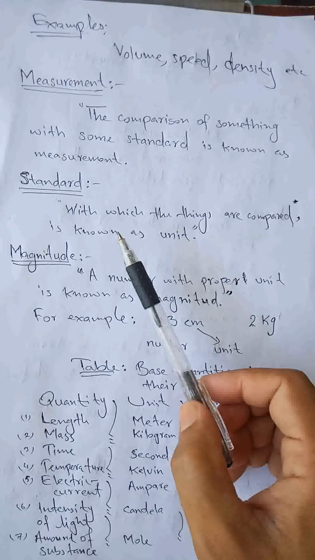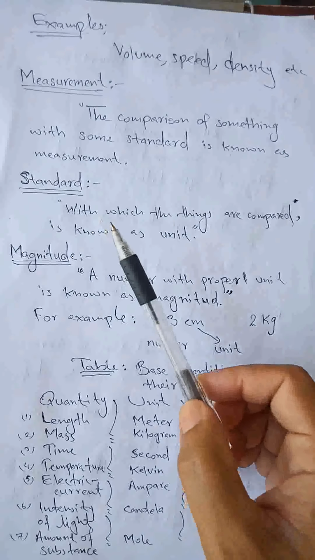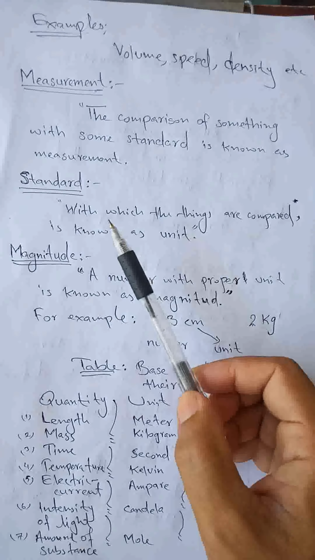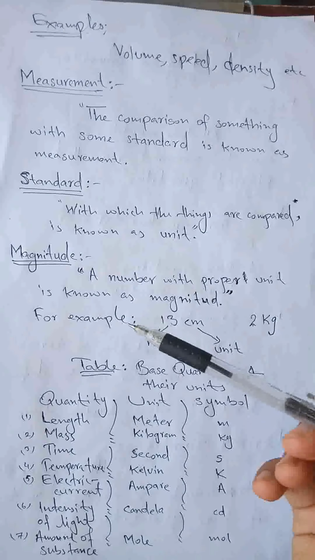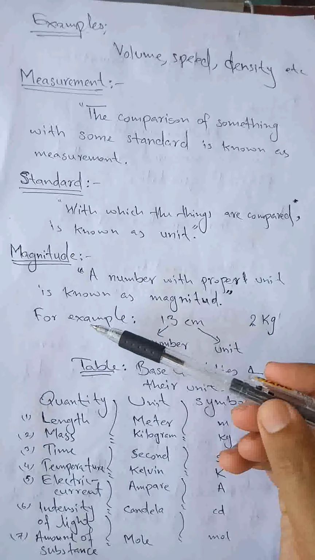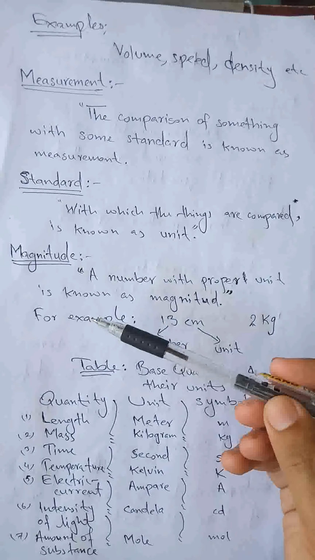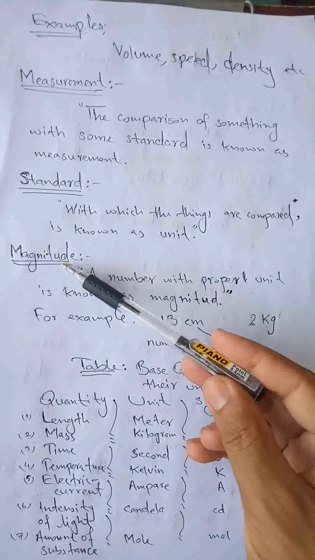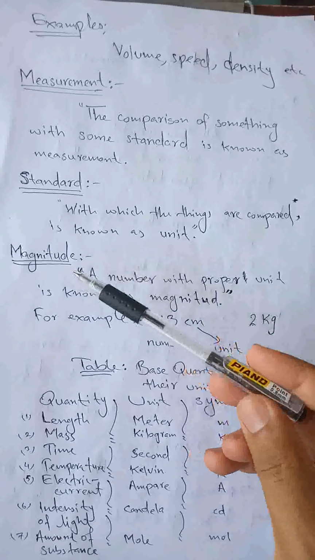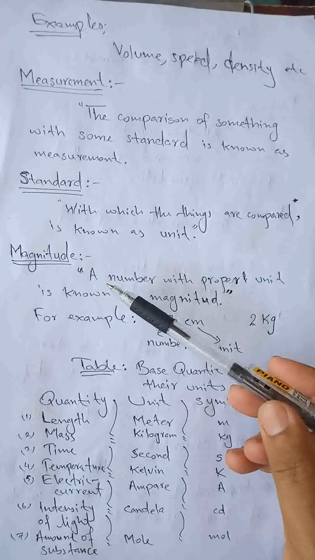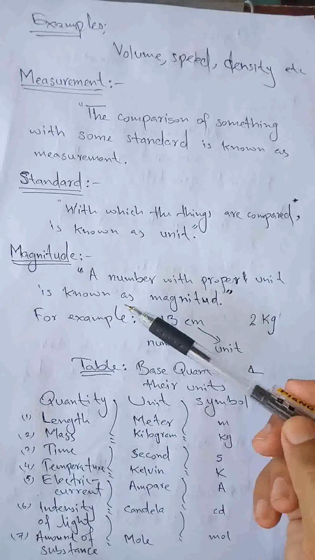Second question that comes to our mind: how can we express or describe the physical quantities? Dear cadet, we can express or describe physical quantities with the help of magnitude. Now, what is magnitude? Magnitude can be defined as a number with a proper unit.